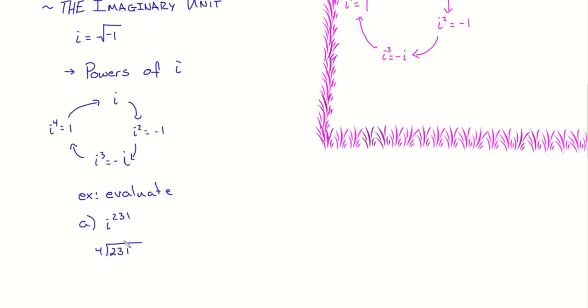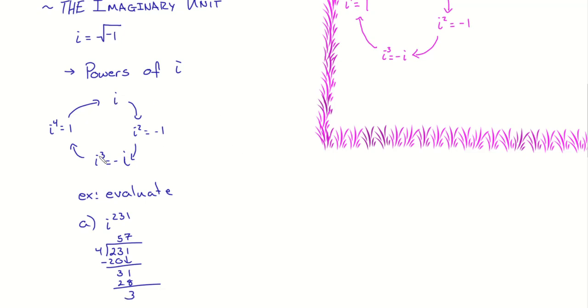4 goes into 23 how many times? 5, we get a 20. I subtract it, I get a 31. 4 goes into 31 how many times? 7? Okay, I'm cool with that. Sorry, I don't know why it didn't sound right in my head. What's the remainder? 3. Everybody okay with dividing by 4 to get a remainder of 3?